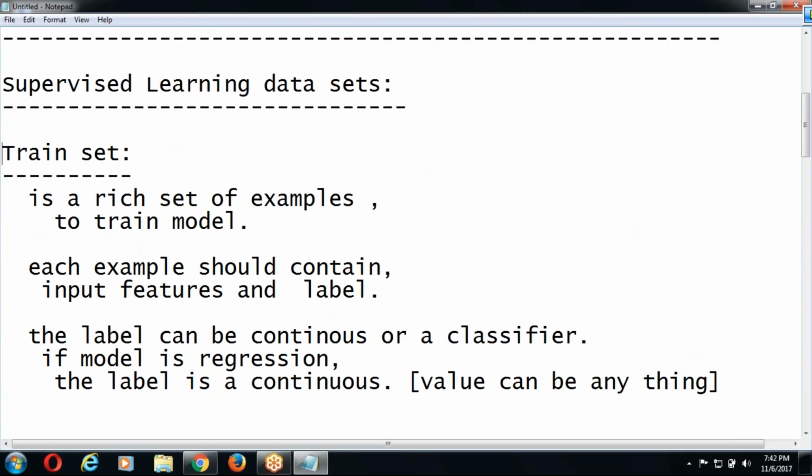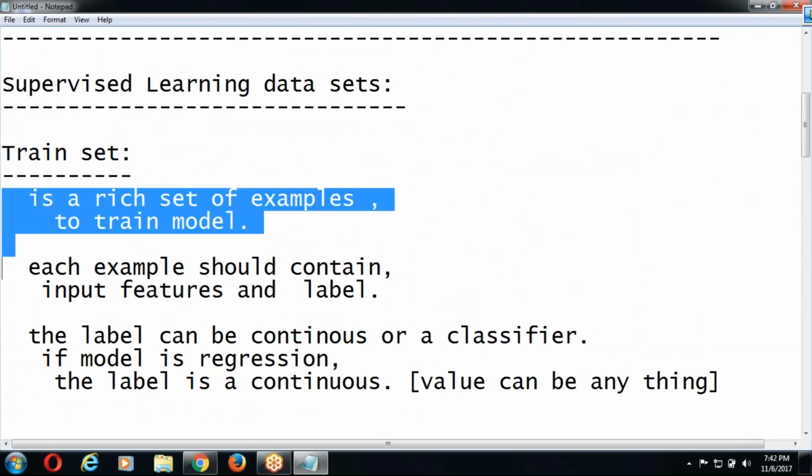Just now, come back to the definition of this one. What is the train set? It is a rich set of examples. Why should it be a rich set? The more examples there are, the more patterns will be involved. As you provide more patterns, the model can learn that many patterns. Suppose you provide just 10 or 20 examples to start the training, the model cannot learn all the patterns, because in new data a lot of new patterns can be there. Those things your model cannot predict. That's why it's a rich set of examples to train the model.